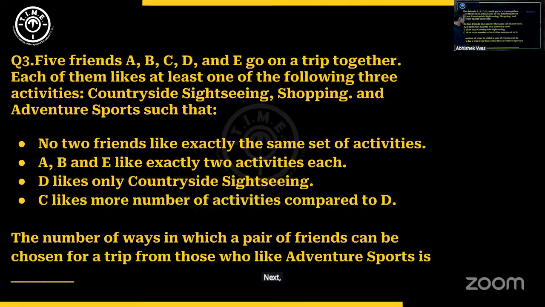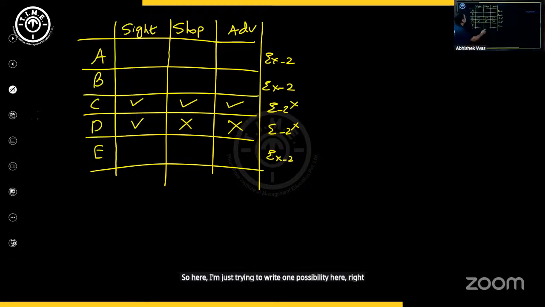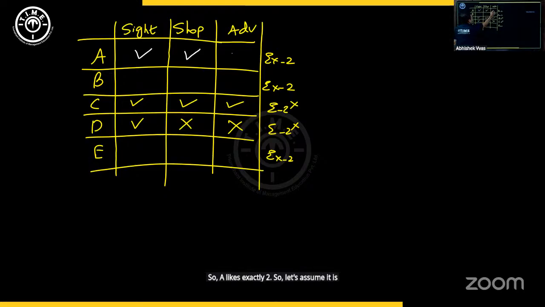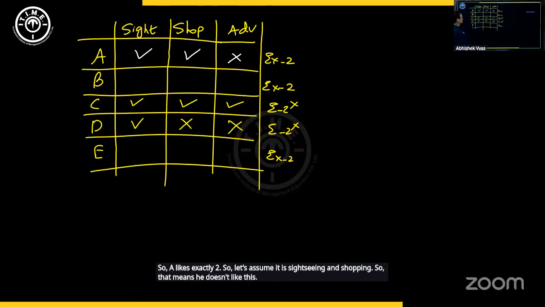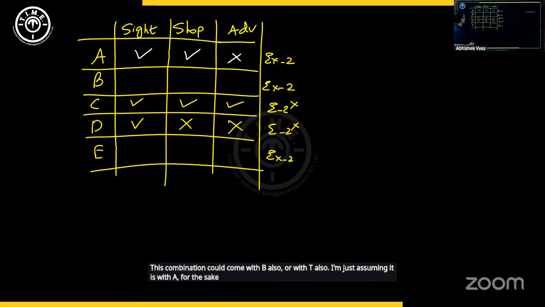Next, the question: the number of ways in which a pair of friends can be chosen for a trip from those who like adventure sports. Now, how many people will like adventure sports? Let's try to understand. So here, I'm just trying to write one possibility. Right? So A likes exactly 2. So let's assume it is sightseeing and shopping. So that means he doesn't like this. This combination could come with B also or with E also. I'm just assuming it is with A for the sake of discussion of this problem.